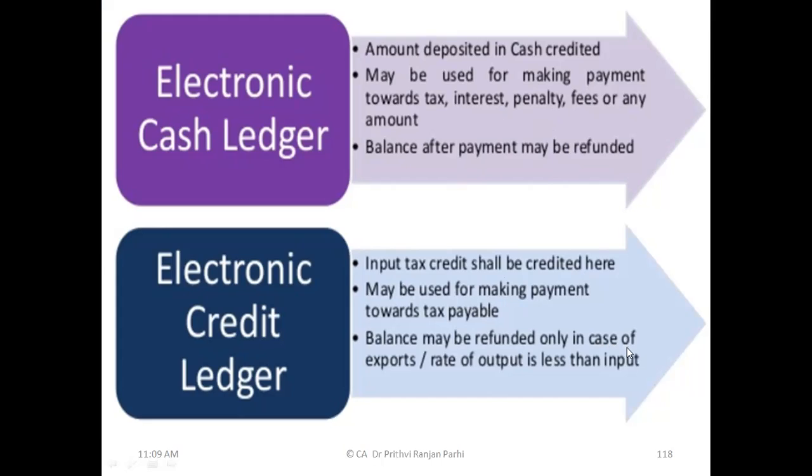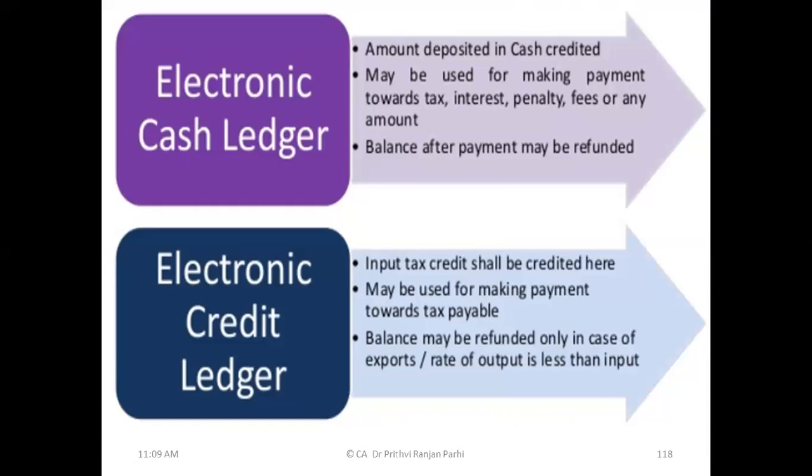The balance may be refunded only in case of exports or where the rate of output is less than the rate applicable on input. Only in this situation can the balance in the electronic credit ledger be refunded, otherwise refund is not possible. But the electronic cash ledger balance can be refunded. These are the differences.